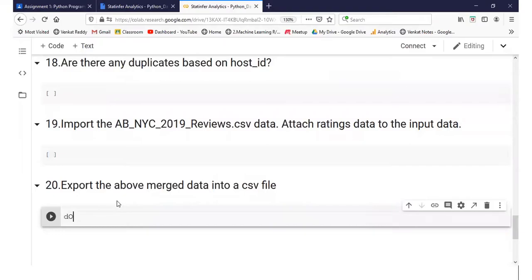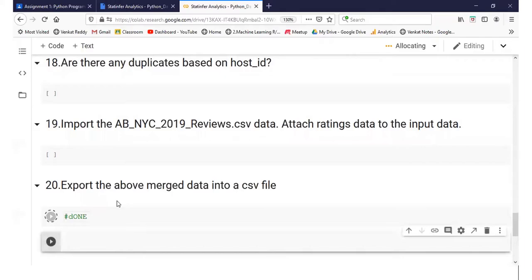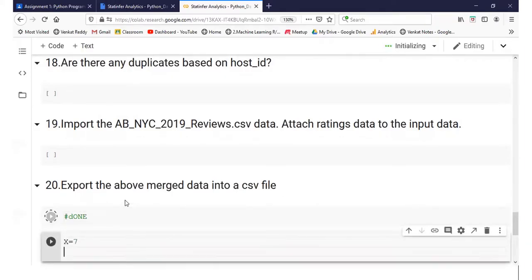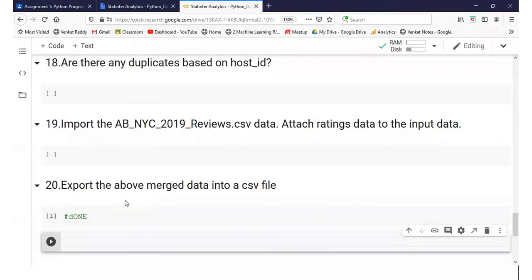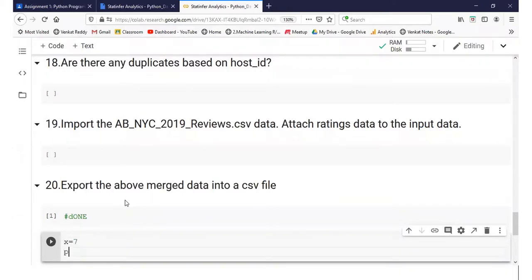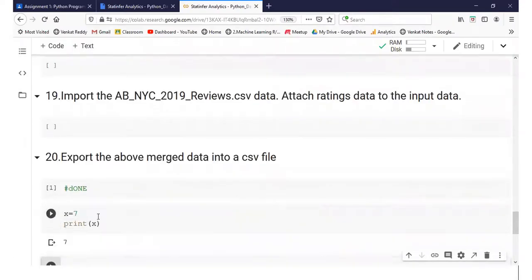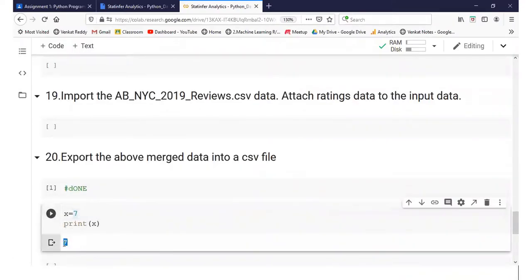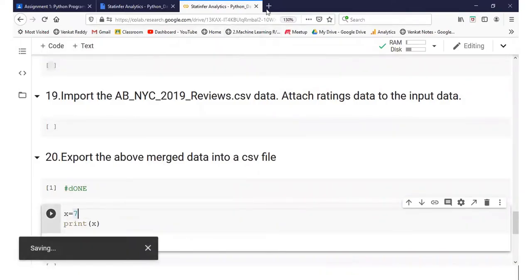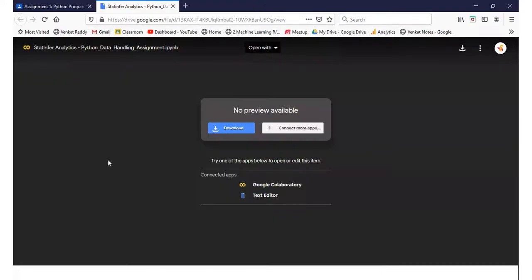Once you are done with all this, make sure that everything is executed. That means if you are writing the code x equal to 7, that is not done. We also need to get the output. Everybody should have this code input as well as the output displayed. Then you save this, Control S. Then close this. After this, how will you submit the assignment?